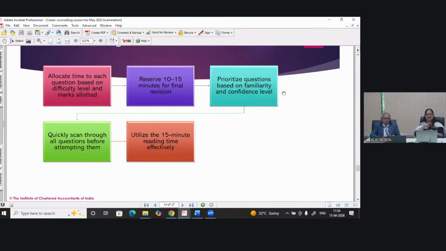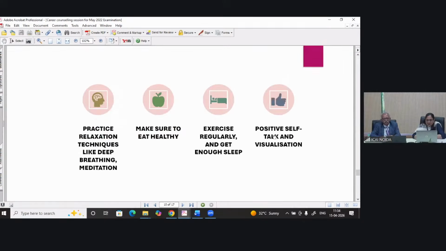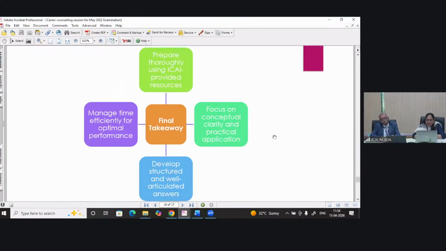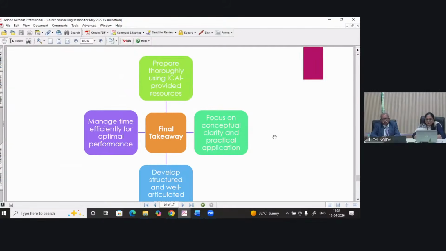Students, whatever questions you come across in the examination, there would be some questions whose answers you know very well, that you have practiced in the past, and you are well aware that this is the answer.